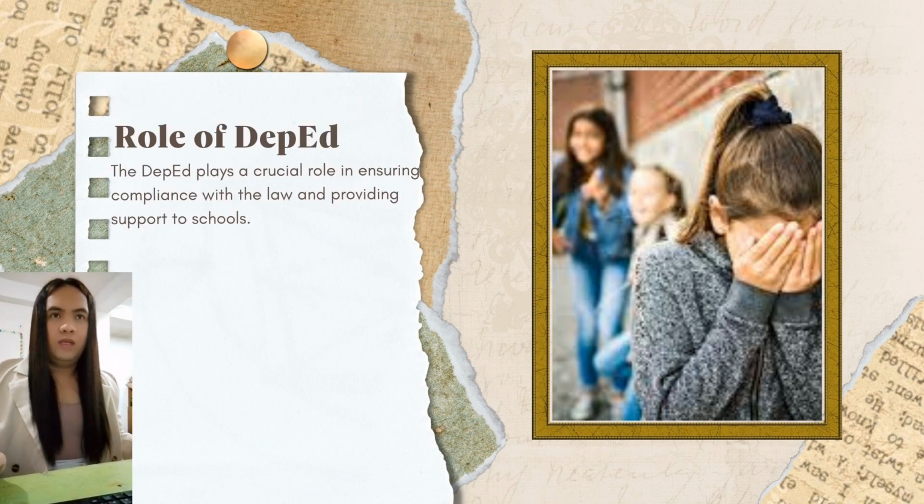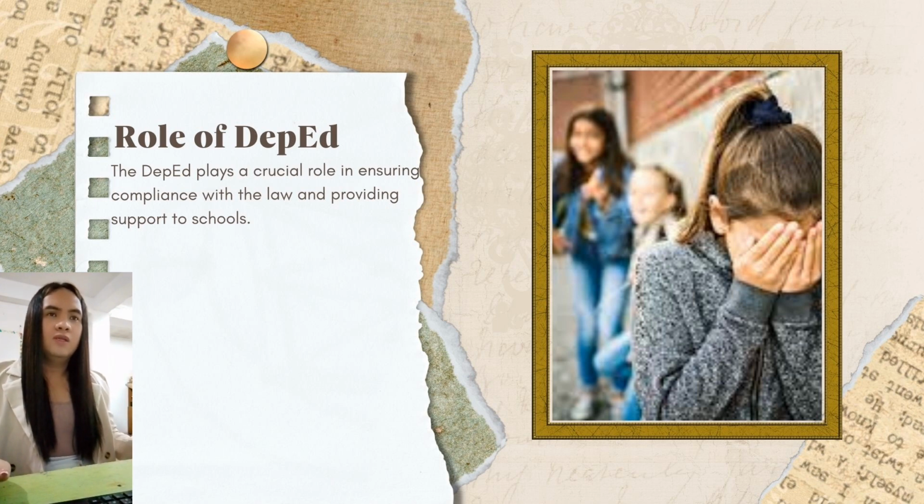So what will now be the role of DepEd? Here DepEd, or the Department of Education, plays a crucial role in ensuring compliance with the law and provides support to schools. DepEd provides guidelines and resources for schools to develop anti-bullying programs. They are also the ones conducting training sessions for teachers and administrators on handling bullying cases. And lastly, they are monitoring and evaluating the implementation of anti-bullying initiatives across schools.